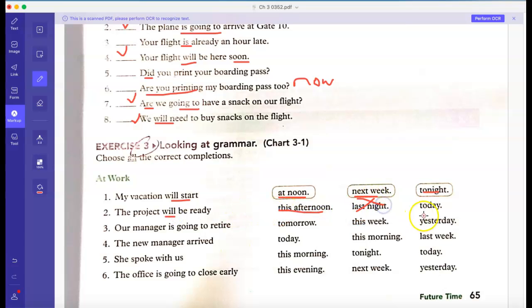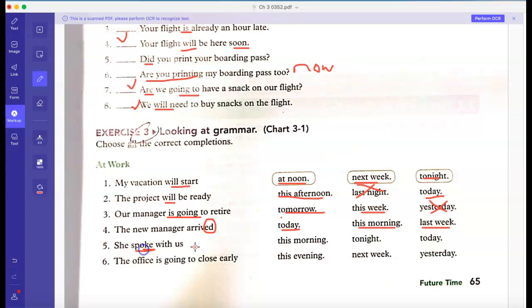That's for the past. Yes, you can do it for today. Again, future is going to retire. Yeah, tomorrow, this week, sure, but not yesterday. That's past. Now we've got the past tense. So arrived today, that's fine. Arrived this morning, that's fine. And arrived last week, that's fine again.